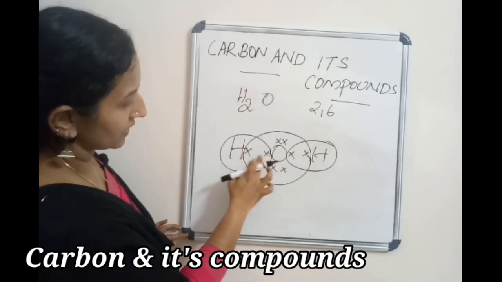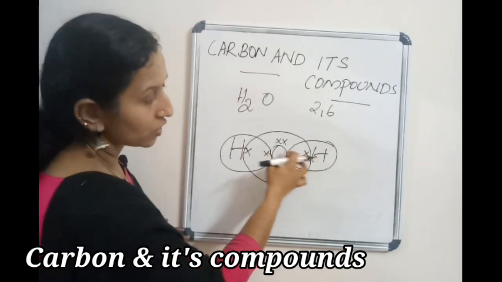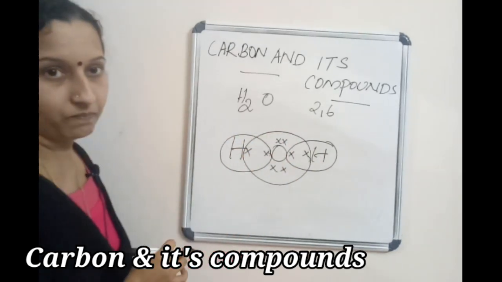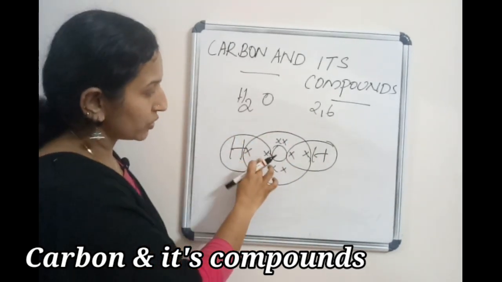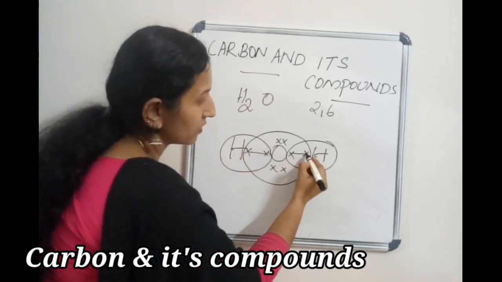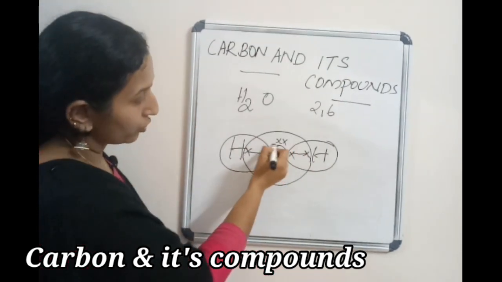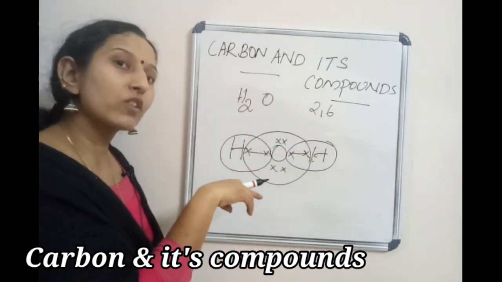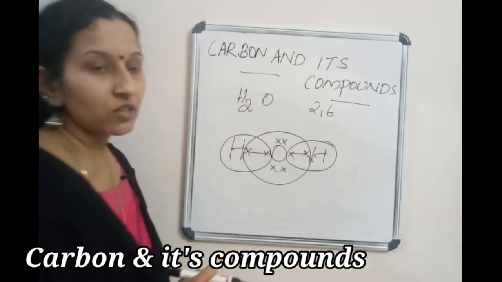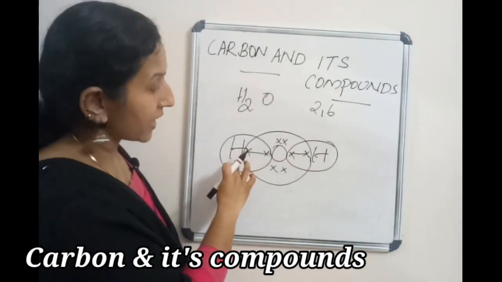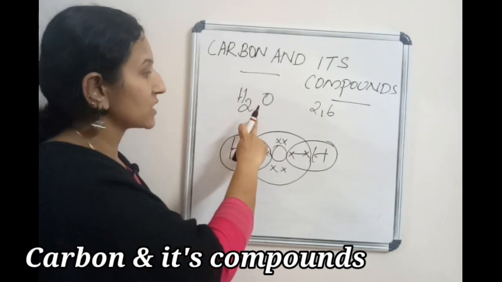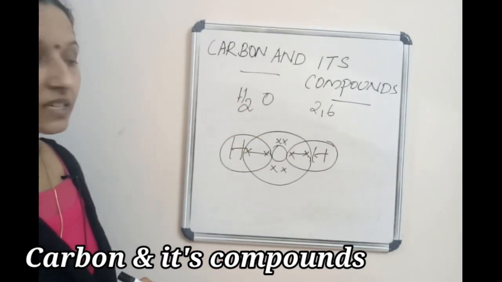This 2 for hydrogen, and this 2 for the other hydrogen. So when we round as a whole, 8 electrons for oxygen and 2 electrons for each hydrogen. So oxygen and hydrogen become stable. They shared the electrons. So that is water.